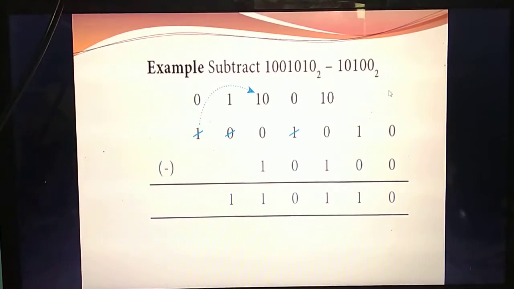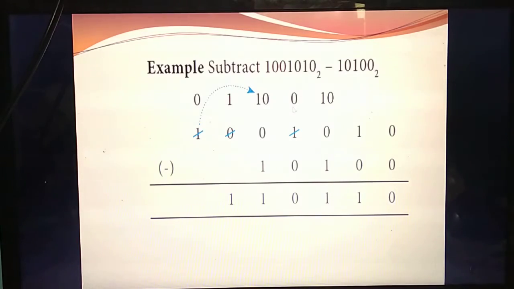First write the first number, 1 0 0 1 0 1 0. Next, 1 0 1 0 0. Listen carefully, you are going to subtract. Remember the table. 0 minus 0 means the answer is 0. 1 minus 0 means the answer is 1. But listen carefully, 0 minus 1. Can you subtract 0 minus 1? No. So you should borrow 1 from here. Now subtract, 0 minus 1, the value is 1.